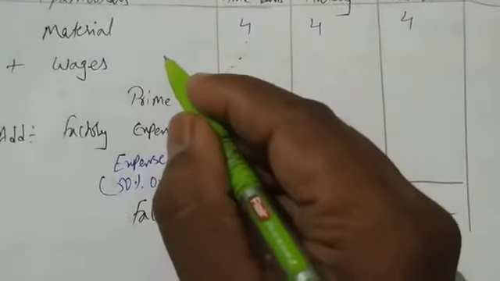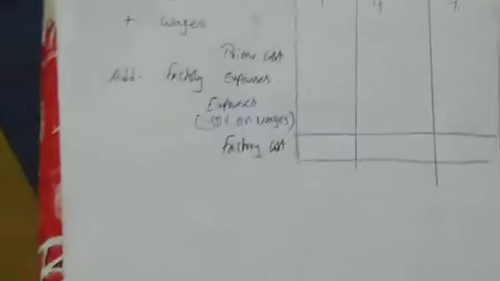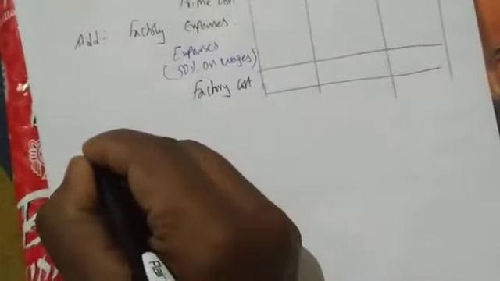We don't know wages, so we have to find out wages. When we find wages, we can easily find expenses and then the factory cost. Understood? So simple.